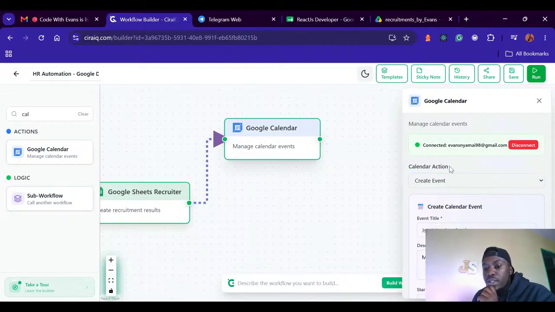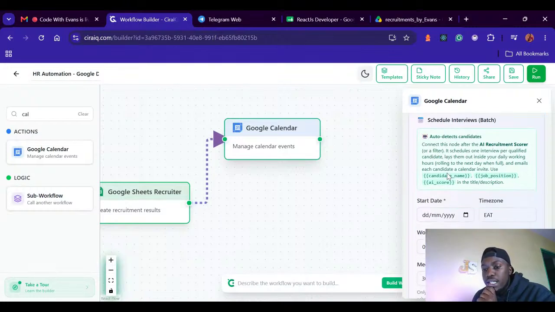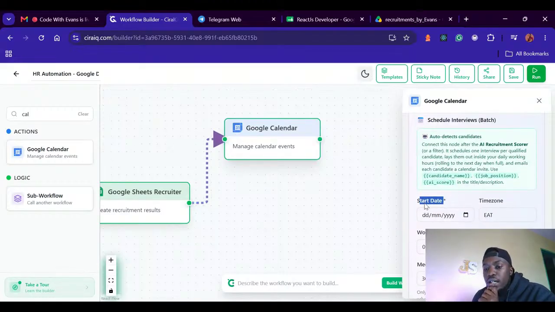Yeah. We are doing the wrong thing actually. It's not create event. It's schedule interviews. Schedule interview batches. Yeah, schedule interview batches. So yeah, now we got it. I was wondering what's going on. So we can switch this. We need the start date. The start date can be tomorrow. When is tomorrow? Thursday. Yeah.